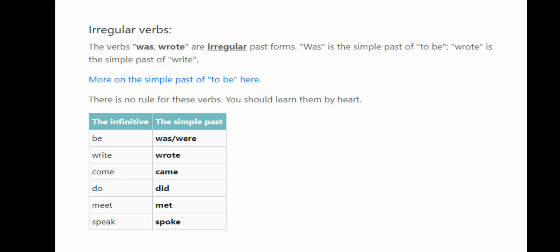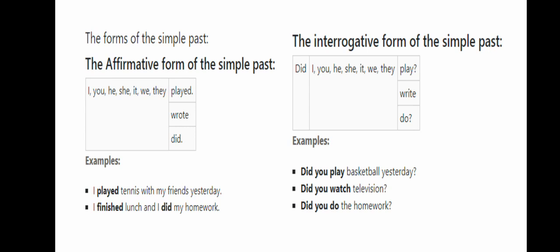Look: be, was, were; write, wrote; come, came; do, did; meet, met; speak, spoke. As you can see, we cannot predict the simple past forms of these verbs. They are irregular. You should learn them by heart. In English, there is a list of irregular forms of the verbs. The forms of the past simple.